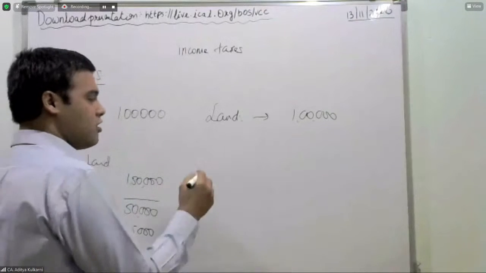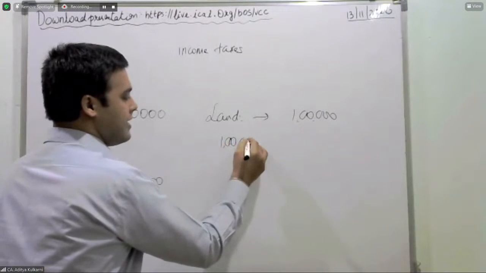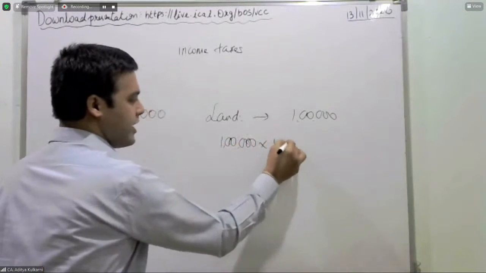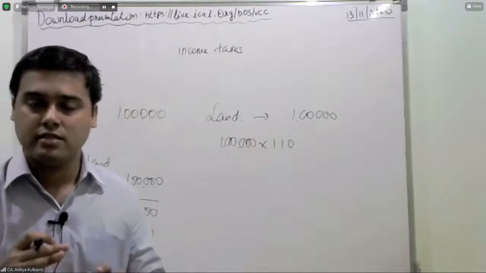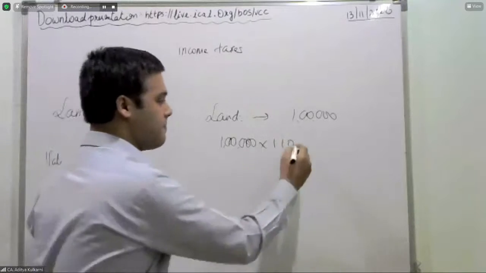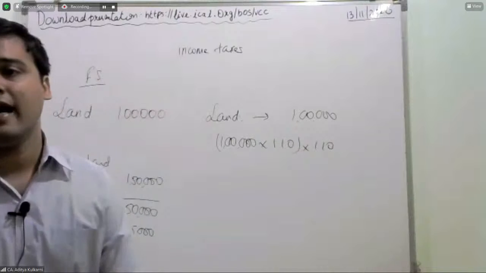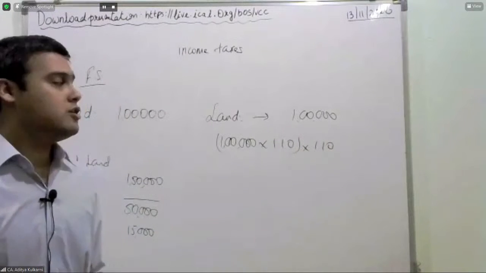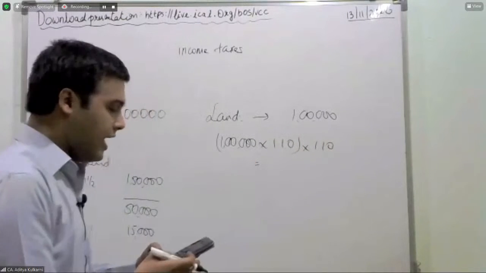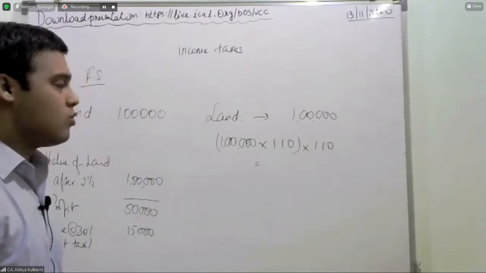So because of this indexation benefit, 1 lakh into 1.1 is the indexed amount of land at the end of the first year, multiplied by another 1.1 at the end of the second year. So your land will be 1 lakh into 1.1 into 1.1.